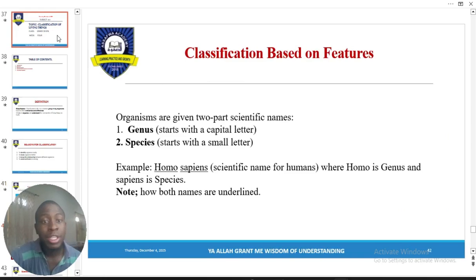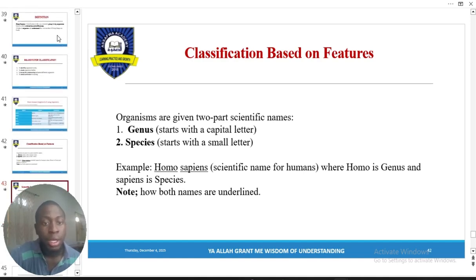Now, classification based on what? Features. Based on features, we use these features to name organisms. For example, Homo sapiens. We use two categories of classification to name organisms: the genus and the species. The genus comes first with a capital letter, followed by the species name. Example, Homo sapiens. Homo comes with a capital letter and they are both underlined. So Homo is the genus, sapiens is the species name. Remember, the species name does not come with a capital letter.